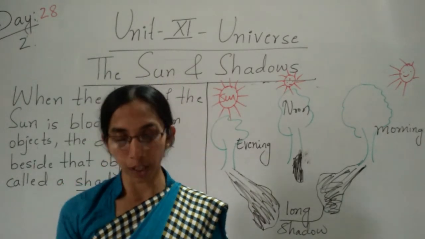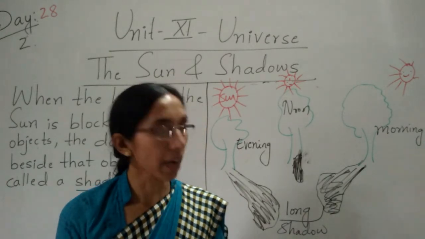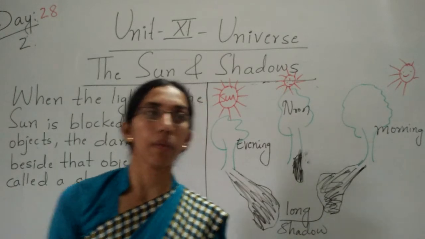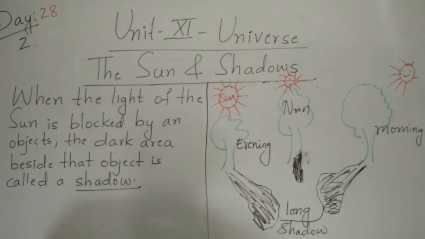You will do it, children? Yes, you have to do this activity in your home only, children. So this is our today's class. In today's class, we learnt about the sun and shadow.